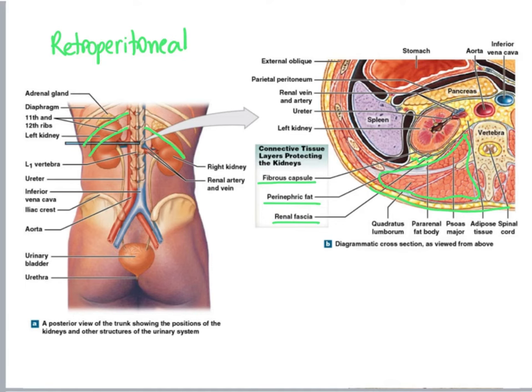Now, looking here at this diagram on the left, we can notice that our right kidney is a little lower than our left kidney. And the reason for that is because we have the liver, the right liver lobe, right above the right kidney.